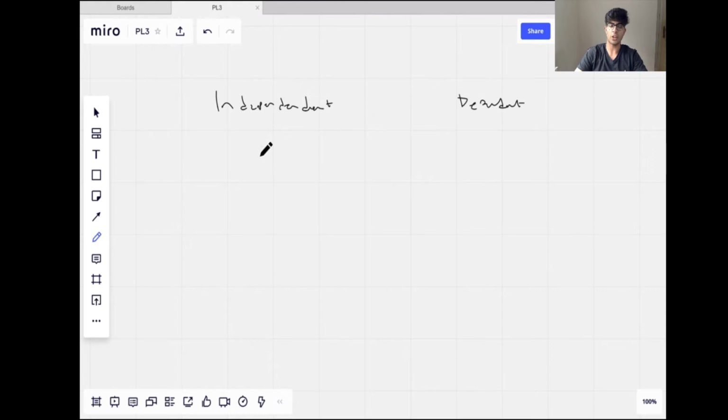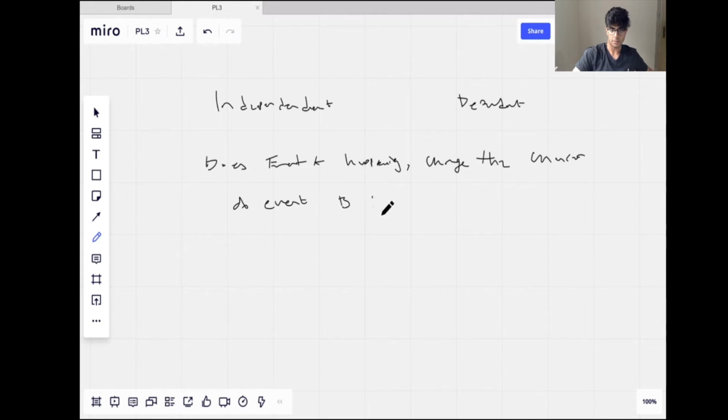And you just have to think about, does event A happening change the chances of event B happening? If the answer is no, then it's independent.